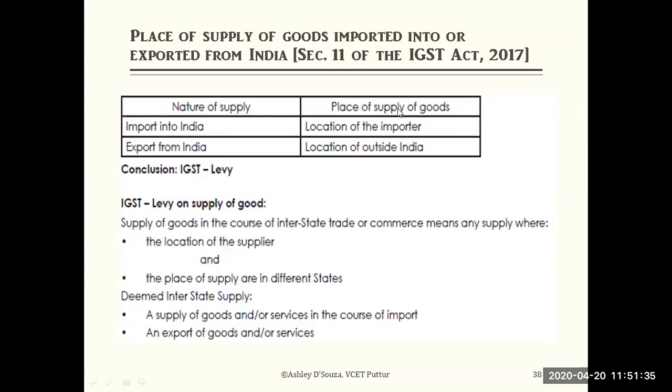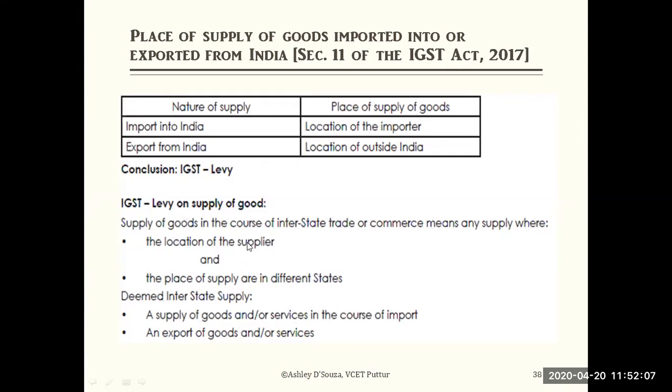If the transaction is imported into India, then the place of supply of goods will be the location of the importer. If the nature of the transaction is export from India, then the location outside India will be the place of supply of goods. Conclusion: IGST will be levied on those kinds of transactions. So IGST is levied on supply of goods.